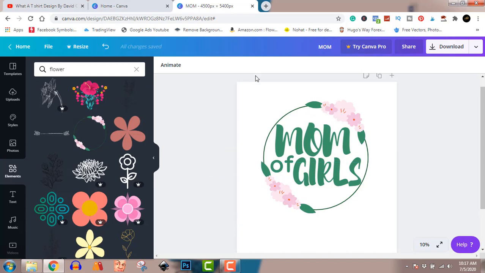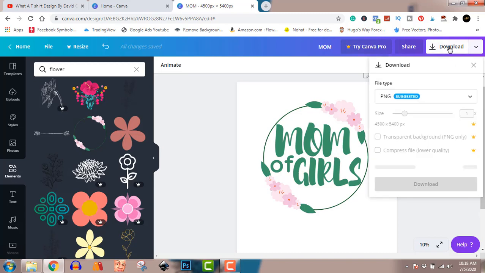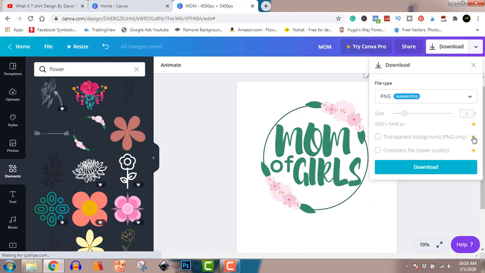Why do you need Canva Pro? You want to get rid of this background. You don't want to be creating design for just white shirts or whatever your background will be. You want to be creating design for multiple colors of shirts, multiple colors of stickers, multiple colors of phone cases, multiple colors of mugs. You don't just want to be creating design for just one color. It is not advisable. So I advise you to get Canva Pro. So now if you click on download, you see what I'm telling you. It shows this golden crown, which shows that I can't use the transparent background from Canva. But if you sign up with the link, you get 30 days free, and this option will be available to you, and your design will come without the white background.